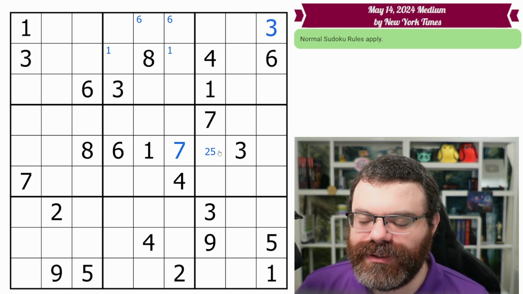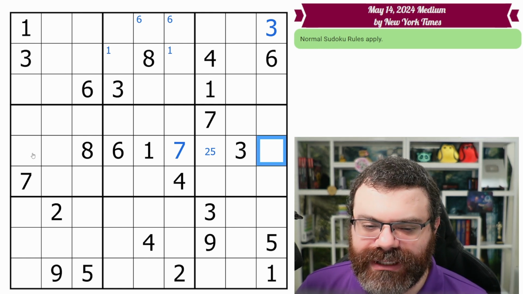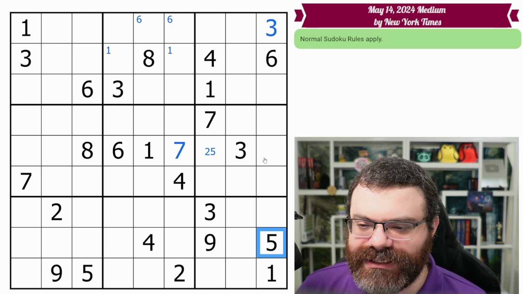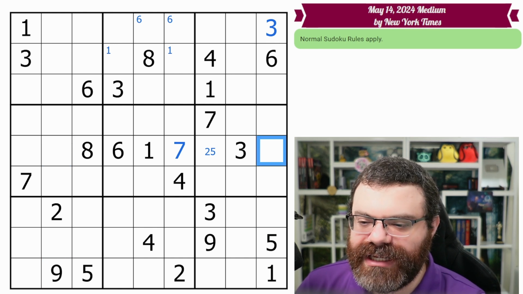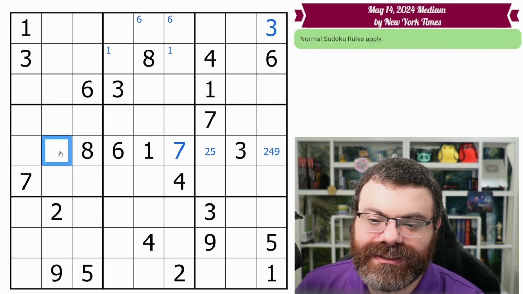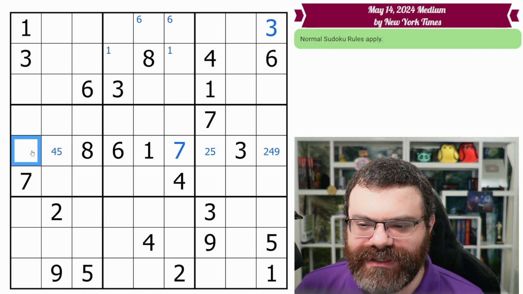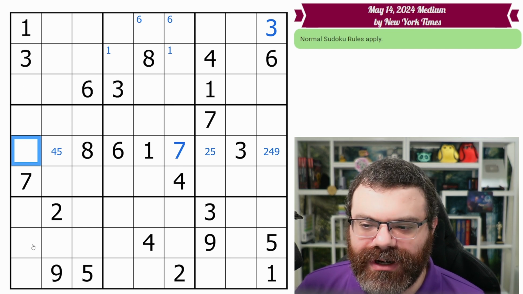Candidates is what we call those before they're placed. And so a lot of these are. This one and this one are, because we needed 2, 4, 5, 9. And this sees a 5 and this sees a 9. So this is down to 2, 4, 9. This is down to, oh, this sees 2 and 9. So this is down to 4, 5. Now this can be any of 2, 4, 5, 9. And so we are not going to mark it.